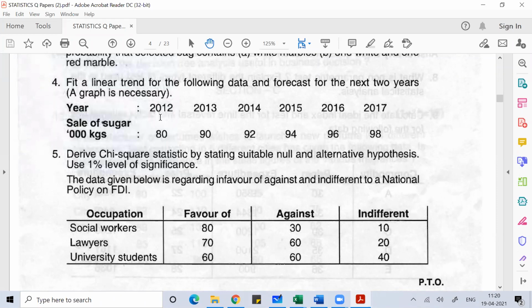So in this problem, a scenario is given to us. The different sections of society given here are a social worker, lawyers, and university students, because the government is planning to come up with new plans for FDI regulation in our country. Different people came up with different opinions. Some are in favor, some are against, and some have no opinion, that is, indifferent. You can come up with your own meaning, or find the meaning of indifferent from any known search media. That is what is given here.